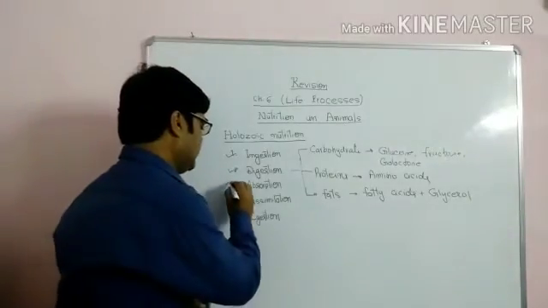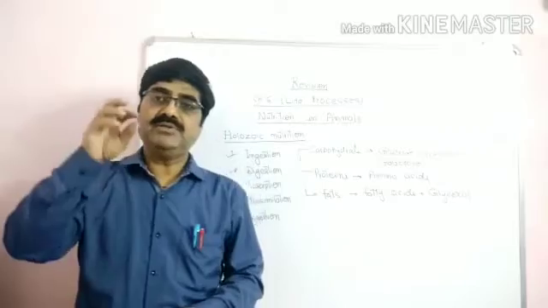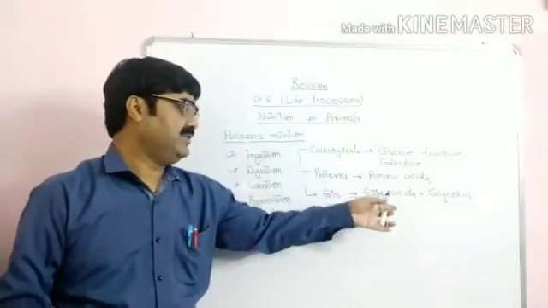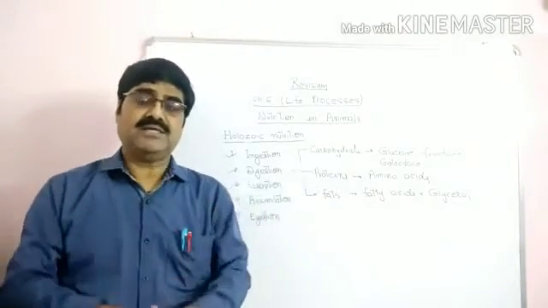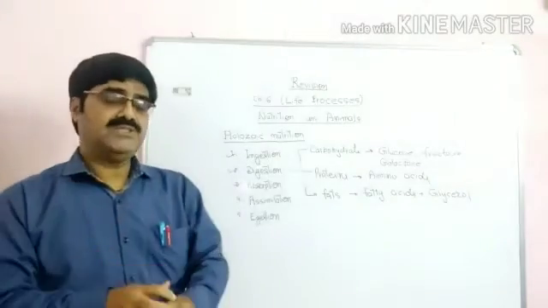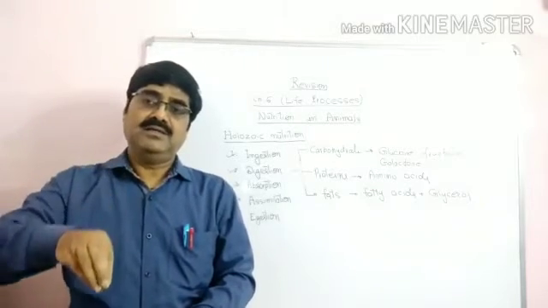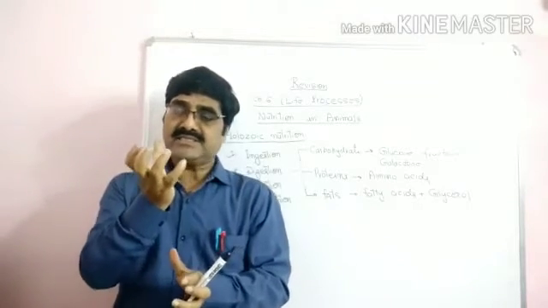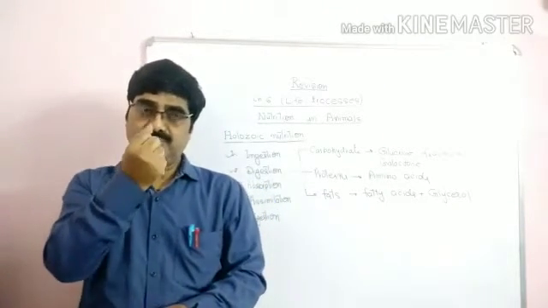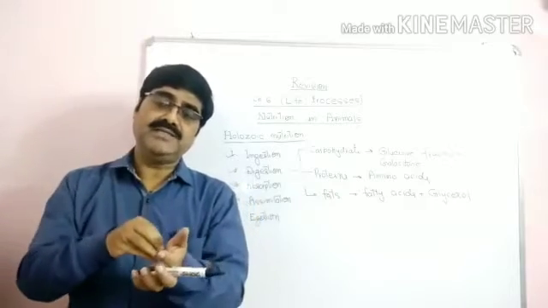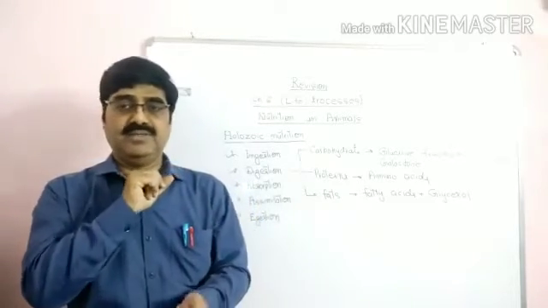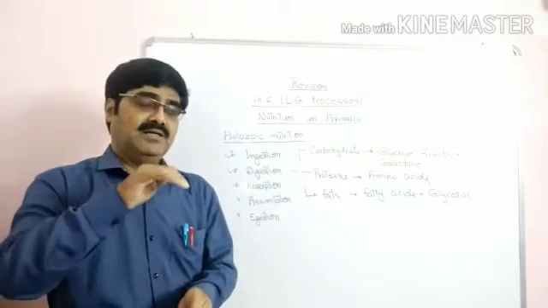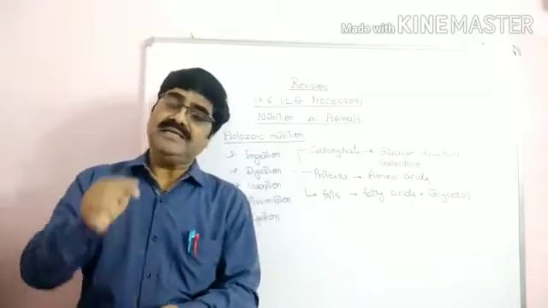Our third process is absorption. In absorption, these simplest nutrients like glucose, fructose, galactose, amino acids, fatty acids, glycerol, etc. are absorbed in the small intestine. In the small intestine, there are intestinal villi. Okay, they absorb the nutrients, and from here the nutrients are passed into the blood. So the process of absorption of the nutrients into the blood through the small intestine is called absorption.